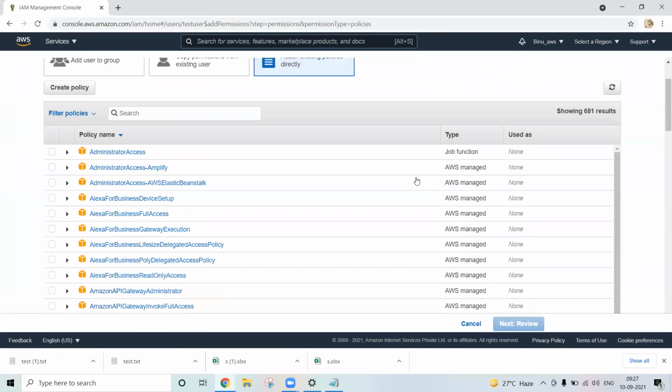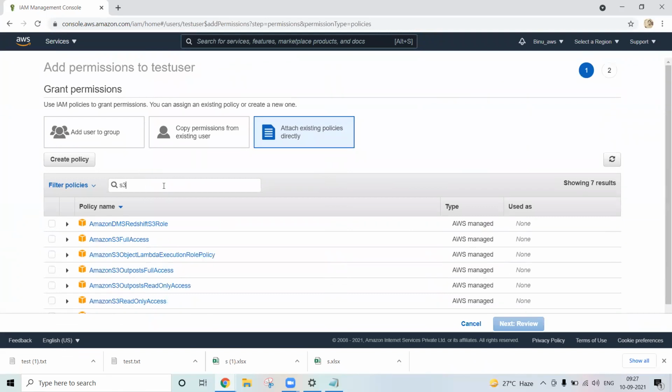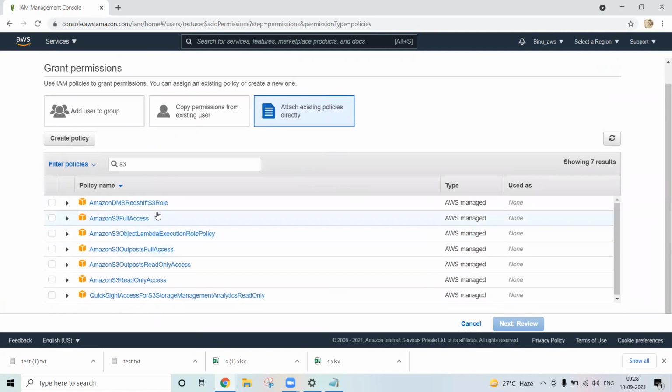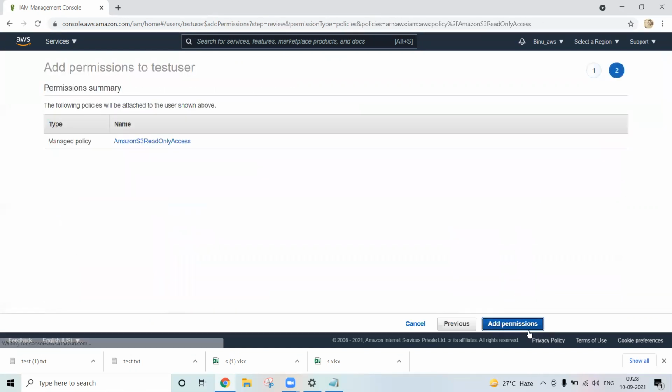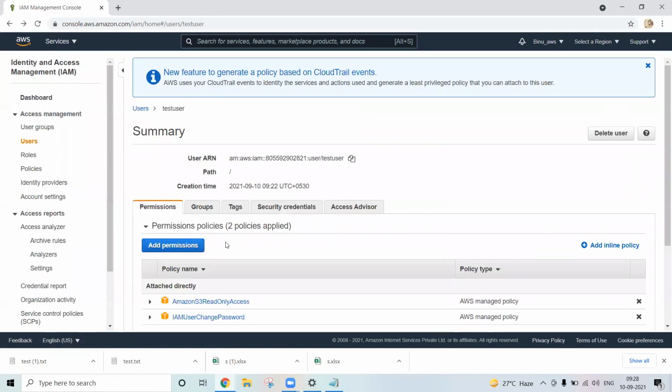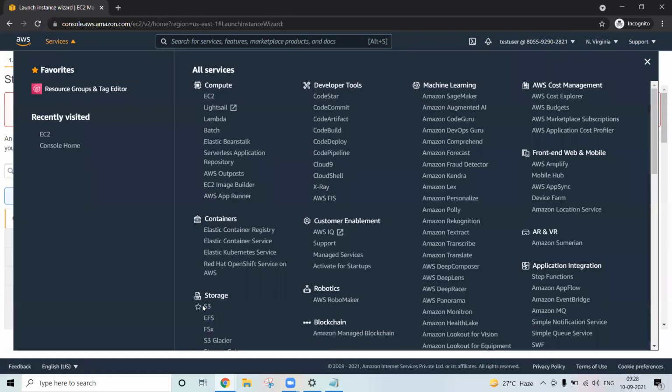Now let's select. I am giving that this user can access the S3 bucket. So I'm giving S3 full access, or S3 read only access. This user can access the files in the S3 bucket. So simply create it, add permissions. Got it? Now come to here, the console of that user. Now go to S3.